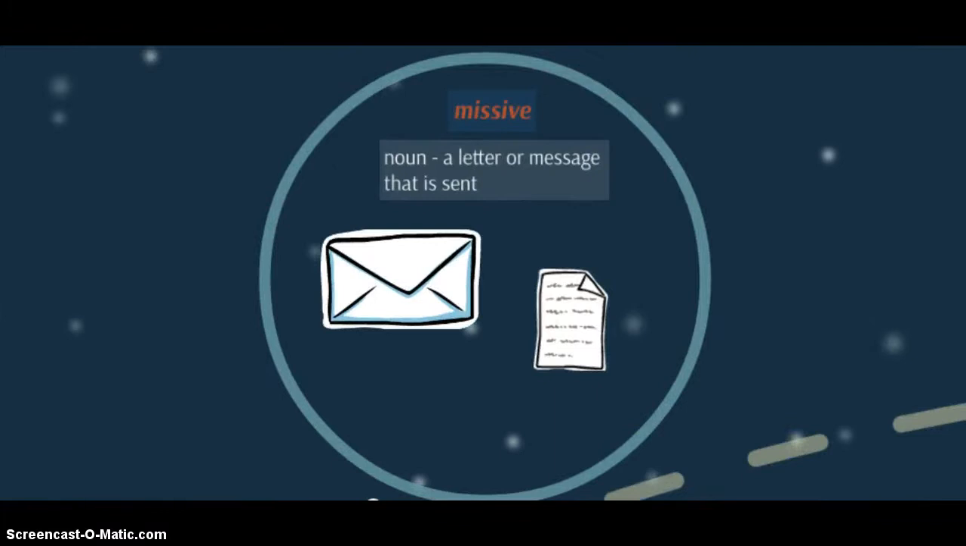Missive. Missive is a noun. It means letter or message that is sent. It doesn't have any other roots in it, so be aware of that. But you can see here we've got like our envelope and our letter. There's the missive. A missive from the president directed their next move. So the president sent a message, and that was what decided what was going to happen.